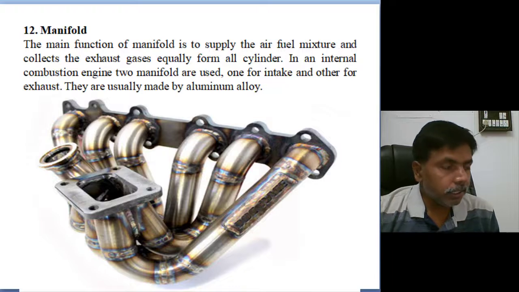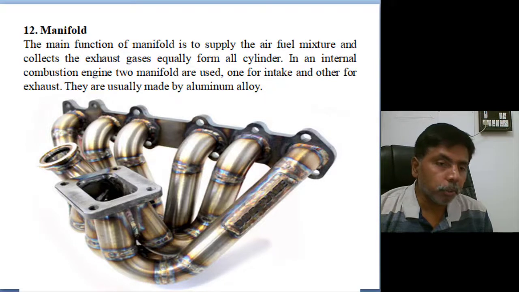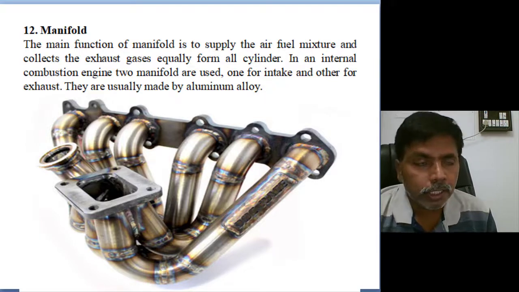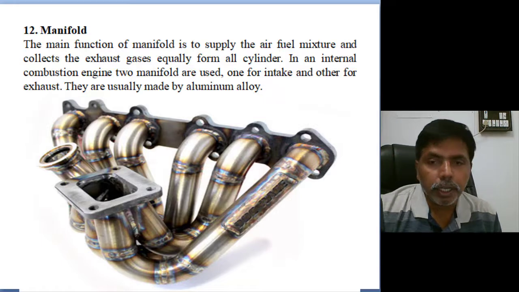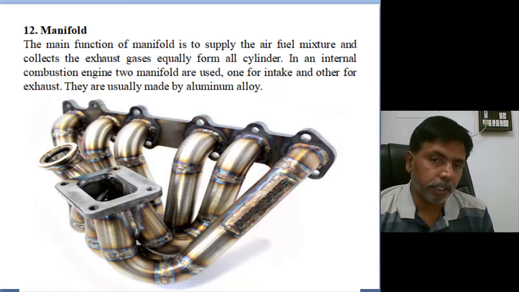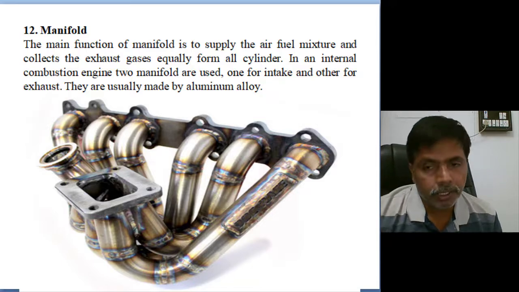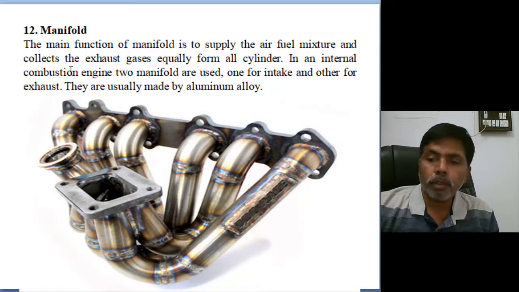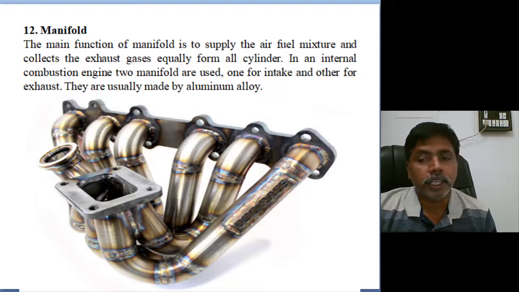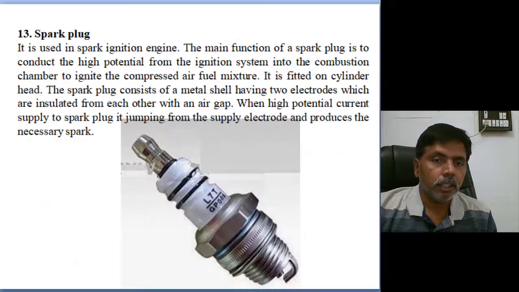Actually, in internal combustion engines, we use two types of manifolds. One is the inlet manifold, and the second one is the exhaust manifold. Generally, manifolds are manufactured from aluminum alloys. Some of the manifolds I saw are also manufactured from stainless steel.